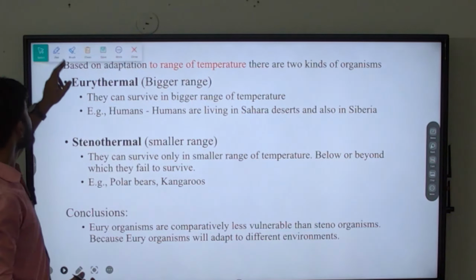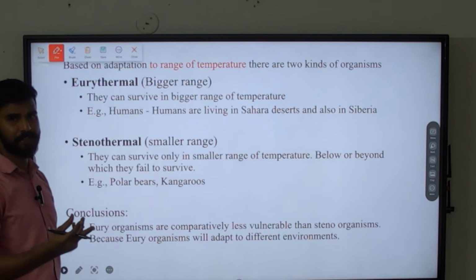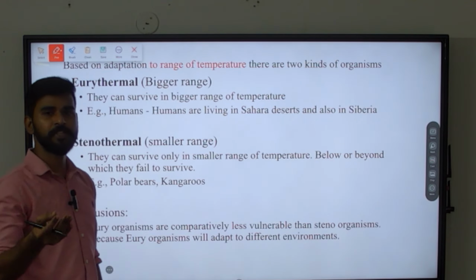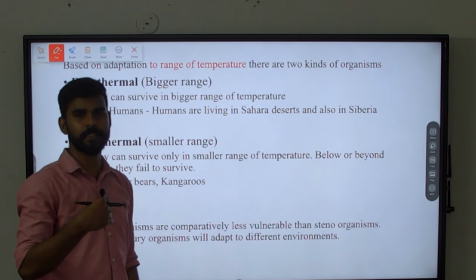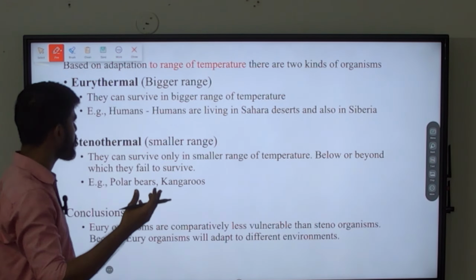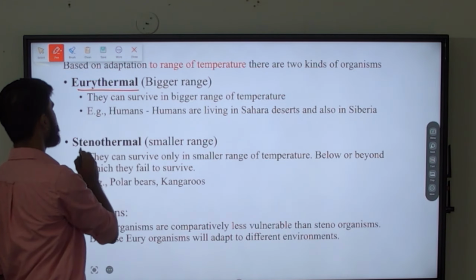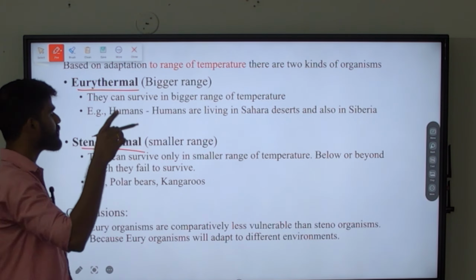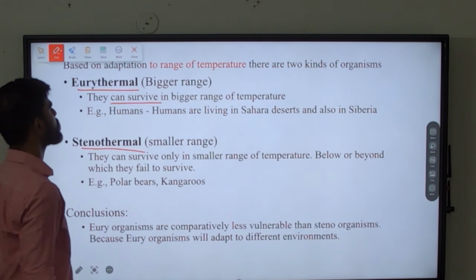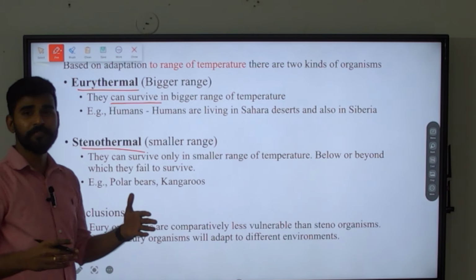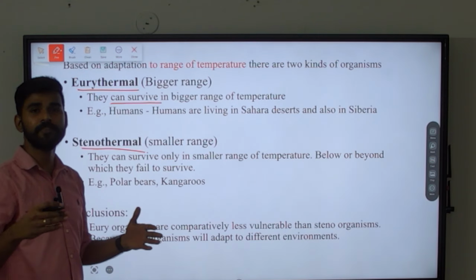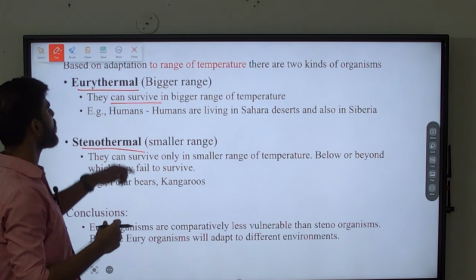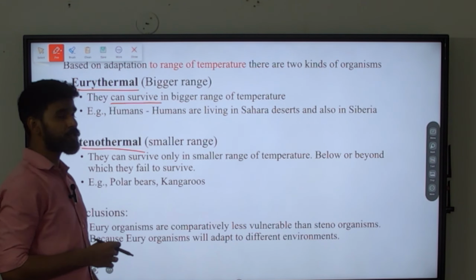Next is adaptation based on the range of temperature. We already saw even temperature is one of the abiotic factors, which when interacted with a biotic organism, will make certain adaptations. So based on that, you have eurythermal and stenothermal. Eurythermal, like we saw earlier in the euryhaline case, the same definition goes. They can survive in a bigger range of temperature. There it can survive in a bigger range of salinity, but here thermal, they can survive in a bigger range of temperature.